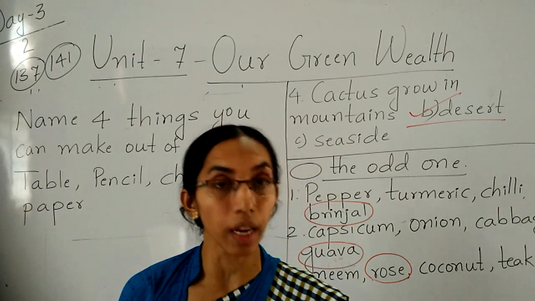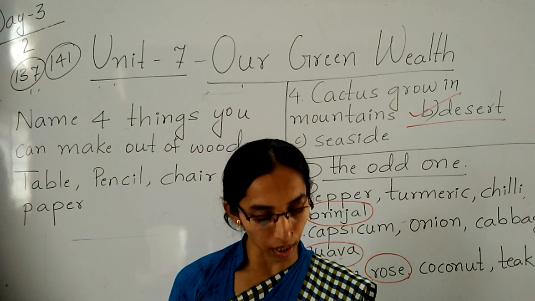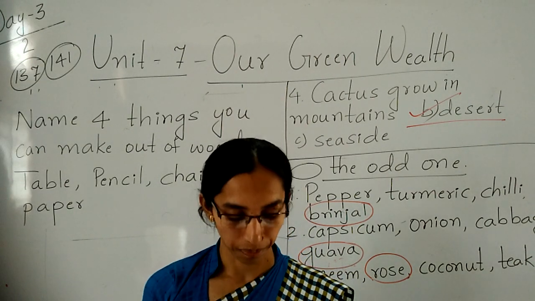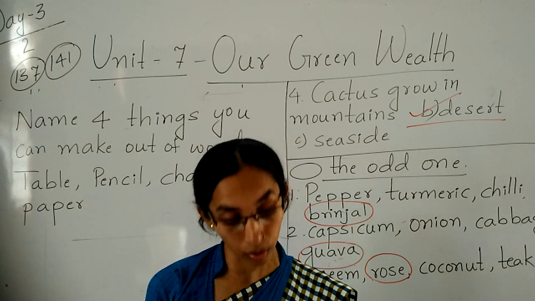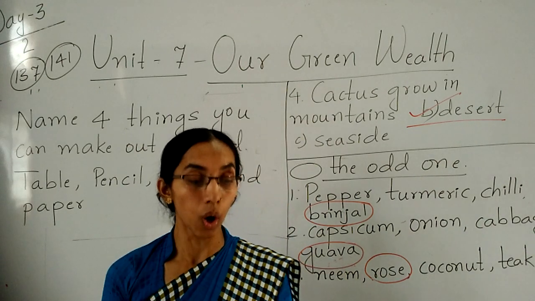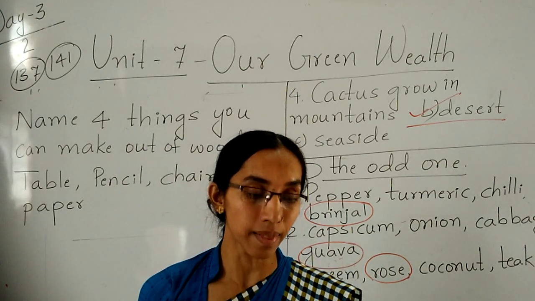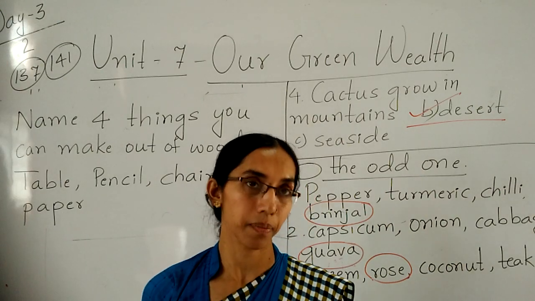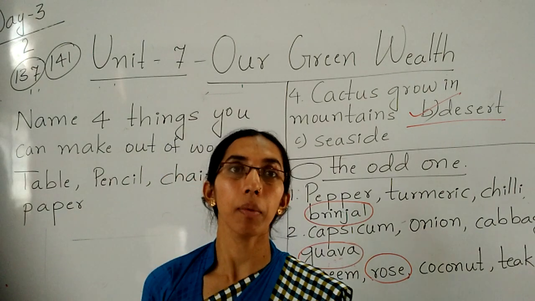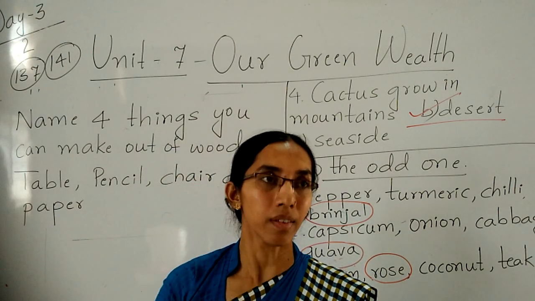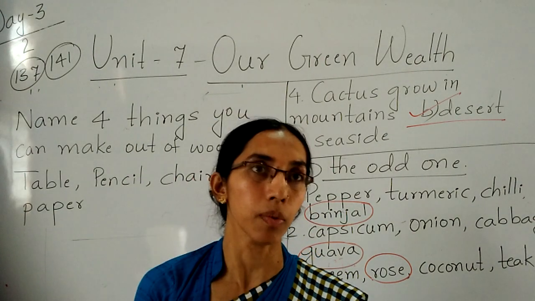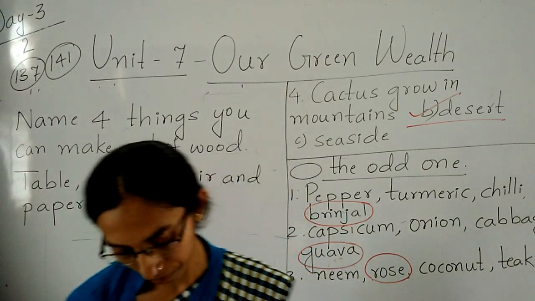Down there is a small activity. Look around your classroom and list 10 things that have come from plants. So now you are not in the classroom, so this activity I will give for your home. So look around your home and list 10 things that have come from a plant. Whatever things you can see in your home which come from a plant, make one list and write it down. Okay, children? So instead of classroom, you have to write home.